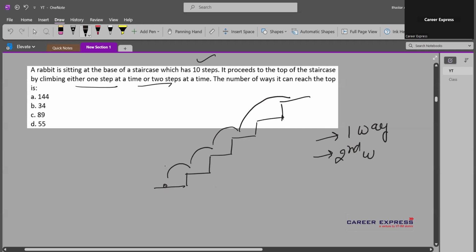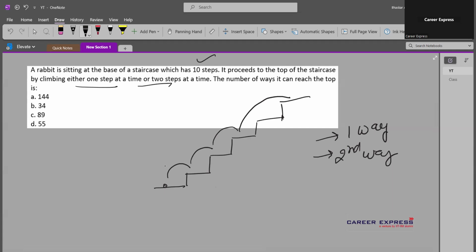Now here again, which step is the two steps? There are five steps only on the diagram. So three steps are single steps and the last step is a double step.